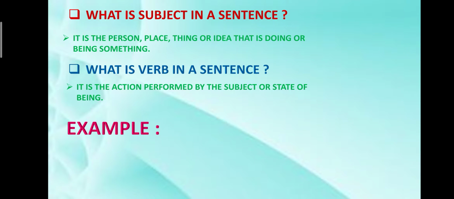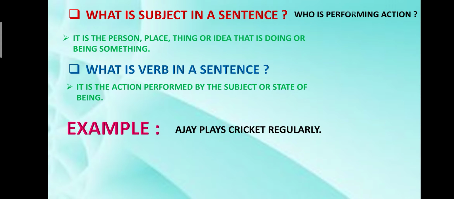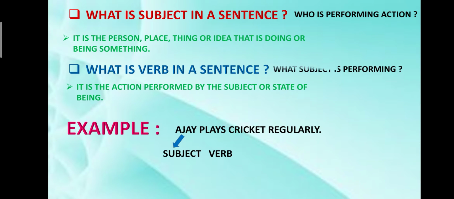For example, Ajay plays cricket regularly. Over here, the subject is Ajay because it is a person who is performing the action. Now, what is Ajay performing? He is playing. So, plays becomes the verb.